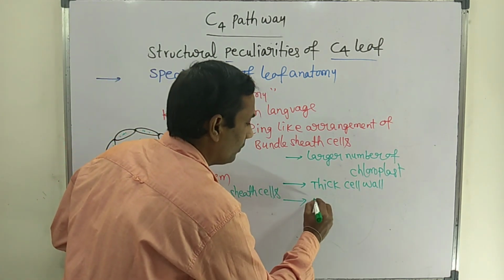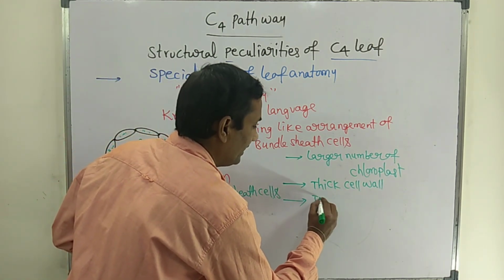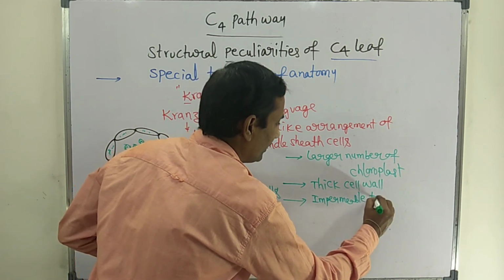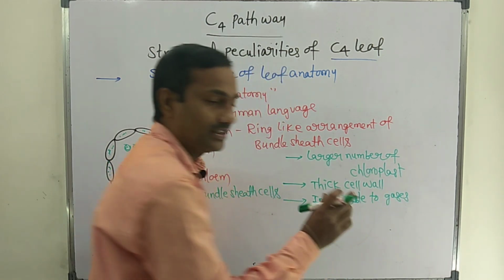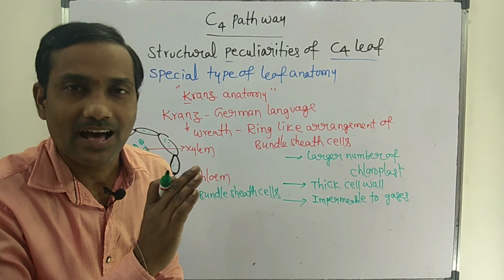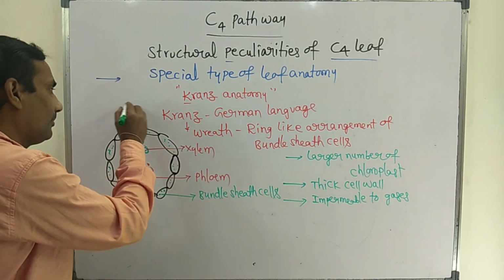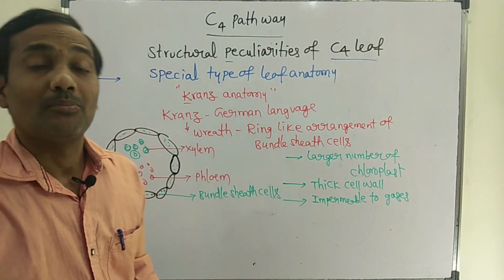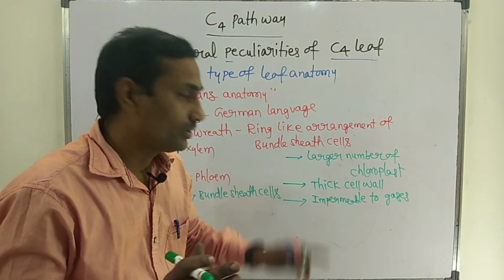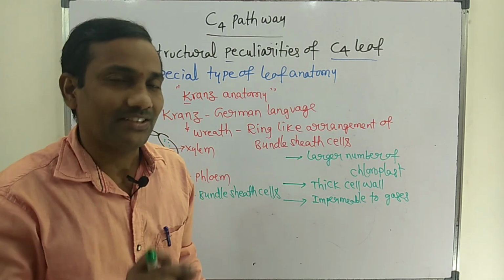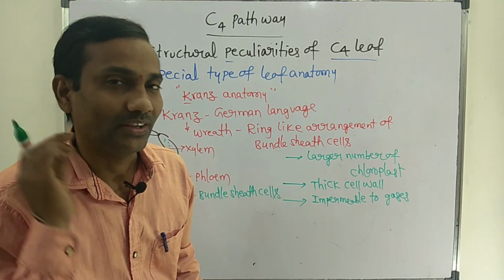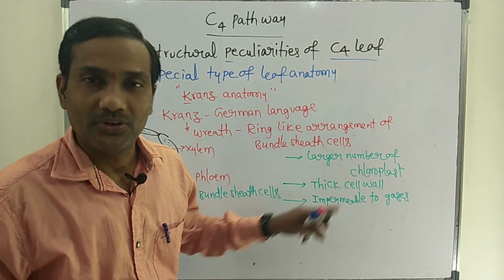The cell wall here is impermeable to gases. So the bundle sheath cells do not allow gases. Carbon dioxide, mainly, cannot enter into the bundle sheath cell. The thick cell wall is impermeable to gases, and that thick cell wall will not allow the gases. That is one more unique feature.